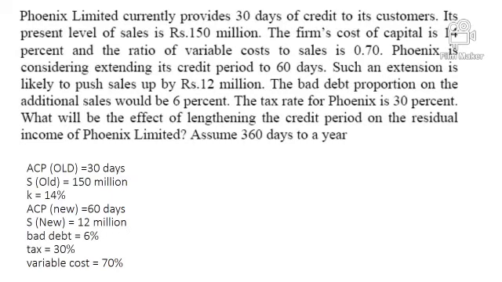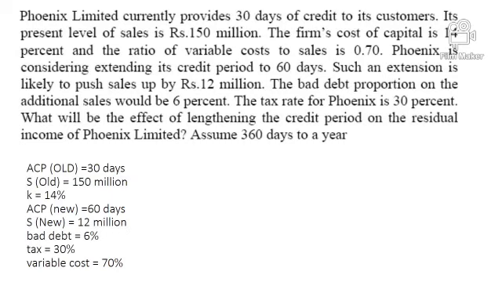Now the question is, Phoenix Limited currently provides 30 days of credit to its customers. So this is known as current average collection period, SAP old. By formula we know it as SAP old 30 days. Its present sales are 150 million. This is called old sales, 150 million. Company's cost of capital is 14%, which is K. Variable cost to sales ratio, that is V, is 0.7. Phoenix is considering extending its credit period to 60 days. Now the company is planning from SAP old 30 days to SAP new 60 days.